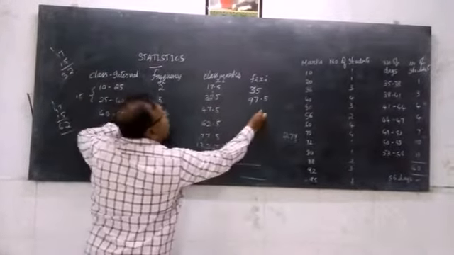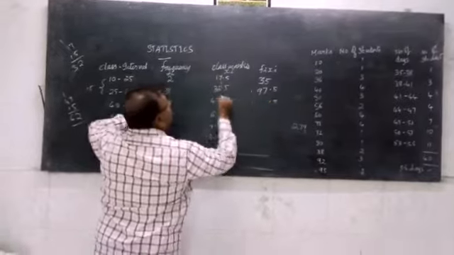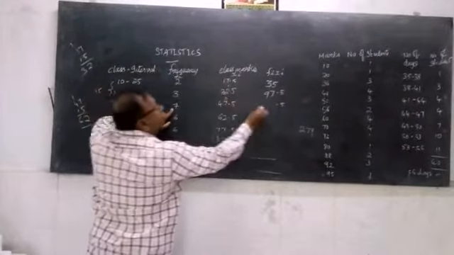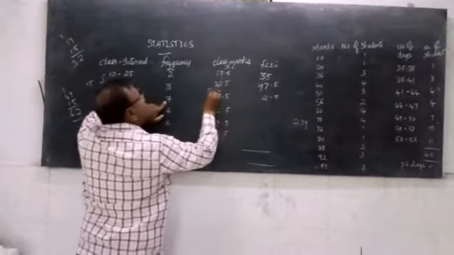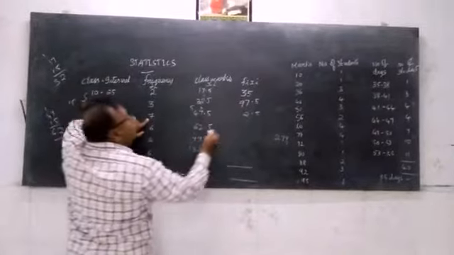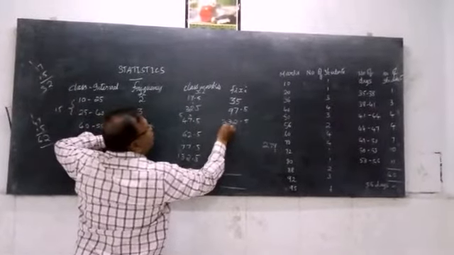Again 7 times 47.5: 7 fives are 35, carry 3, 7 sevens are 49, plus 3 is 52, carry 5, 7 fours are 28, plus 5 is 33.